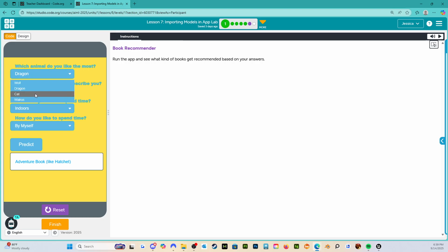Let's try again. So let's say cat this time. So predict. Oh, okay. So comedy books like a series of unfortunate events. I've never read the books, but I have watched the movie. That was super fun. Let's say I want to spend outdoors, and my favorite animal is a wolf. Predict. Oh, okay. So Hatchet again.